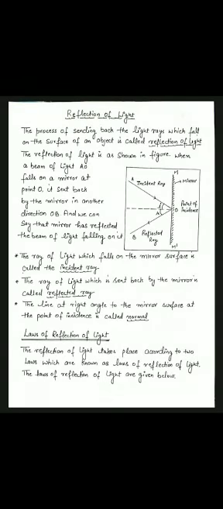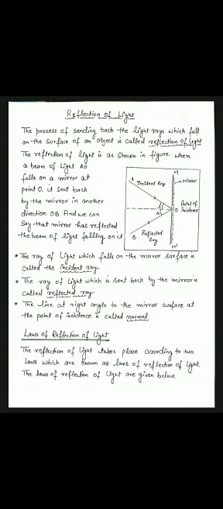Come on, the reflection of light. What do you understand by the reflection of light? The process of sending back the light rays which fall on the surface of an object is called reflection of light. The reflection of light is as shown in the figure. When a beam of light AO falls on a mirror at a point O, it is sent back by the mirror in another direction OB, and we can say that the mirror has reflected the beam of light falling on it.